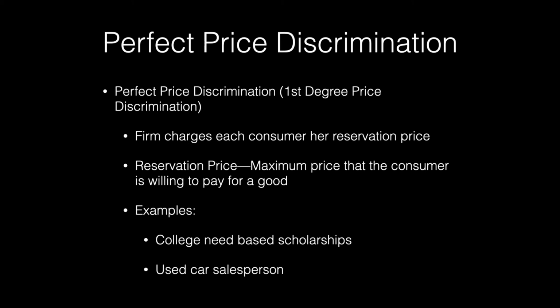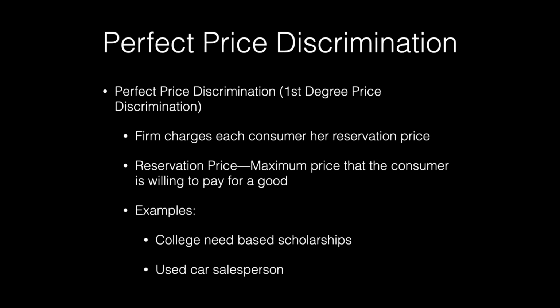An example of first-degree or perfect price discrimination may be a college that advertises a high sticker price, but then provides price discounts to some students using needs-based scholarships. When a student applies for a need-based scholarship, she must provide information about her family income and educational background. This information gives the university information about her willingness and ability to pay. Any needs-based scholarship that is offered is really just a discount on the price. So here, the university is charging different consumers different prices based on their willingness to pay.